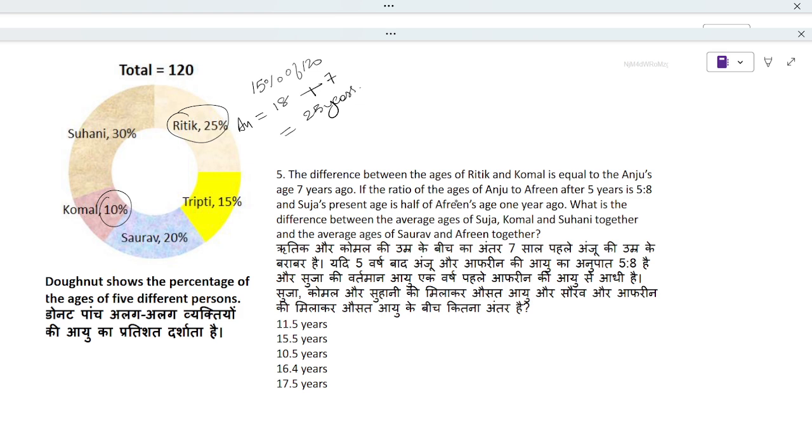If the ratio of Anju and Afrin after 5 years is 5:8, 5 years hence, future, present is 25, if we take to future this becomes 30 and the ratio is 5:8. So this 5 is equivalent to 30. 6 times, then this becomes 48 years after 5 years, future. If you bring it to present, then Afrin's age will be 48 minus 5, which is nothing but 43.